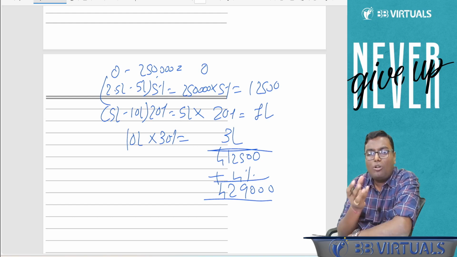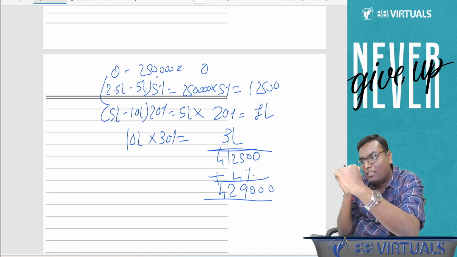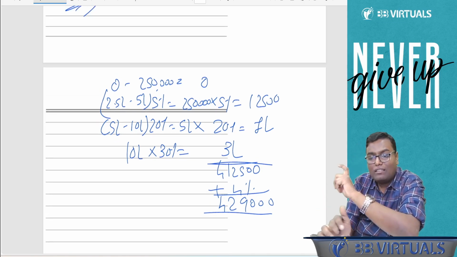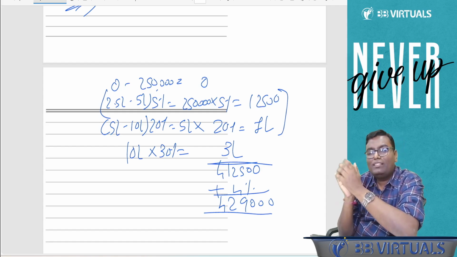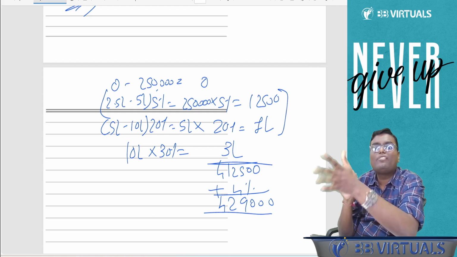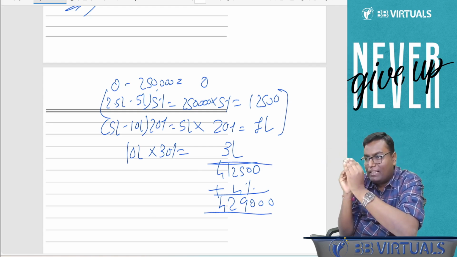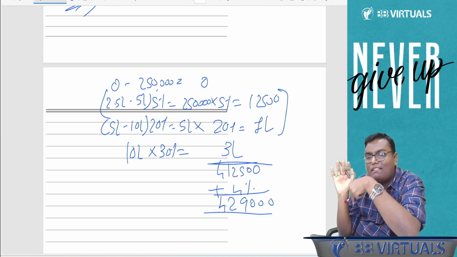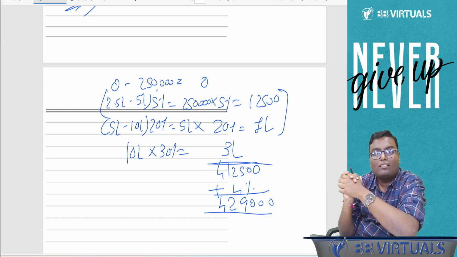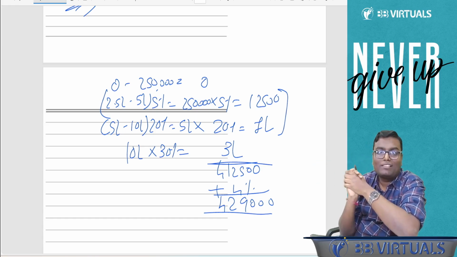So please understand one common sense. If my income is more than 10 lakh, can I say up to 10 lakh the basic tax is fixed at 1 lakh 12,500? Now, the ninja technique: if my total income is, let's say, 15 lakh, I'm pretty clear that up to 10 lakh it is 1 lakh 12,500, and on the balance 5 lakh I have to apply 30%. So your calculation can be faster.